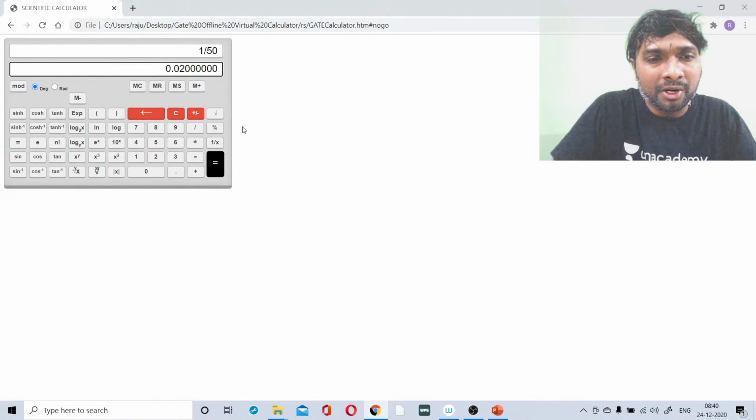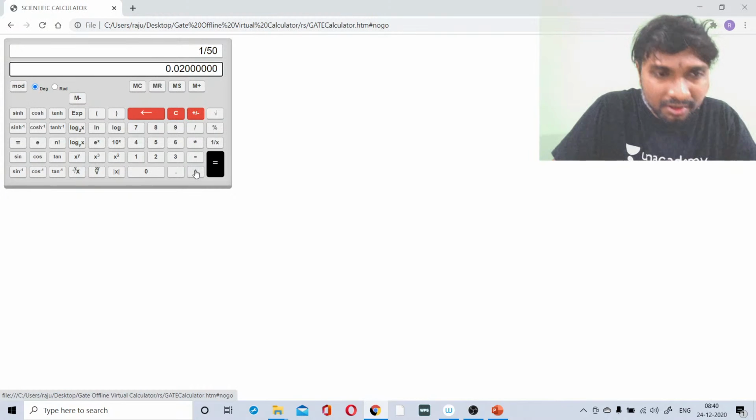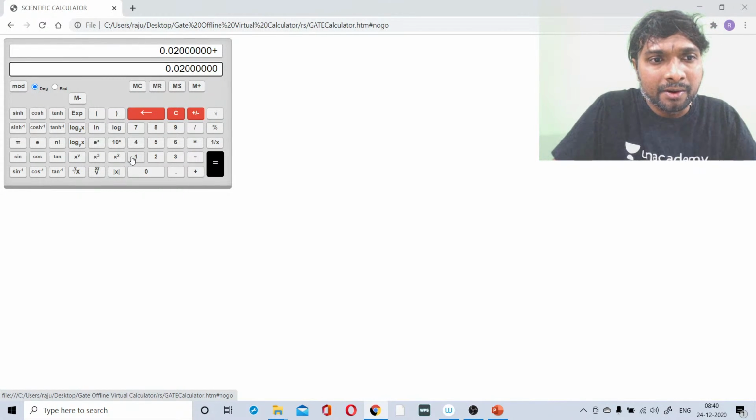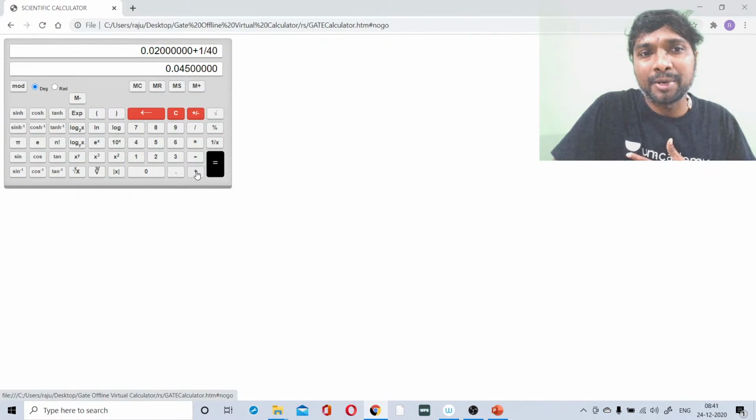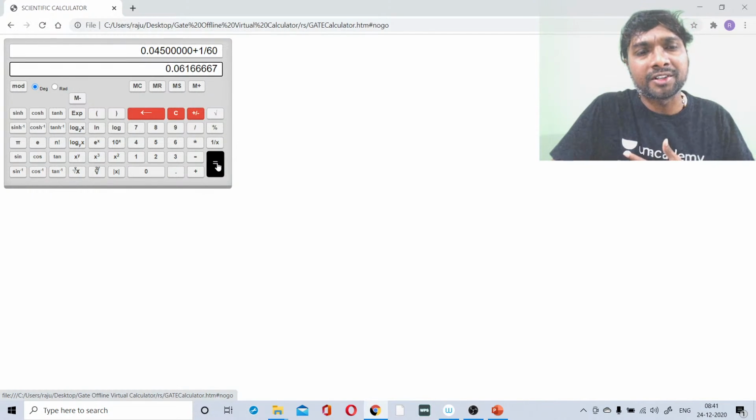1 divided by 50, equals. After equals, what comes? Plus 1 divided by 40, then equals, right? Yes, now plus 1 divided by 40, equals. Immediately after equals, plus, then 1 divided by 60, yes, now equals.